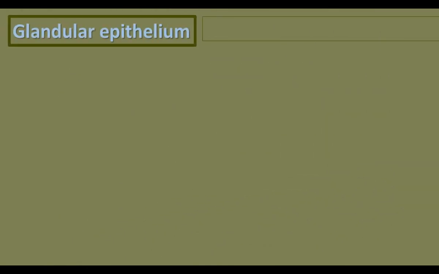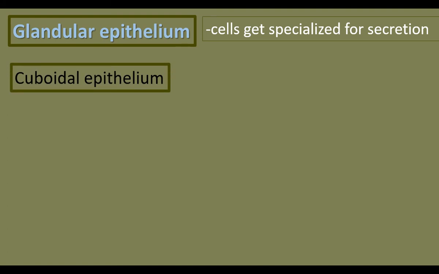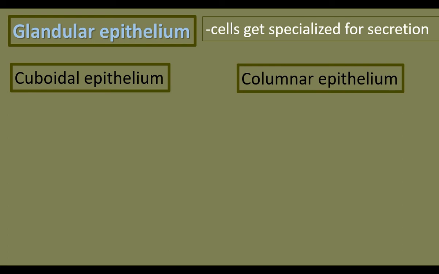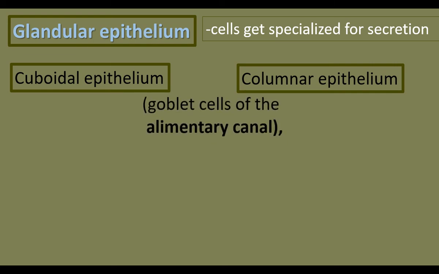In glandular epithelium, the cells get specialized for secretion. Cuboidal epithelial cells function as glandular epithelium, and also the columnar epithelial cells function as glandular epithelium. These cells get specialized for secretion. Example, goblet cells of the alimentary canal. In the alimentary canal, the goblet cells are scattered. Salivary glands are formed of glandular epithelium.